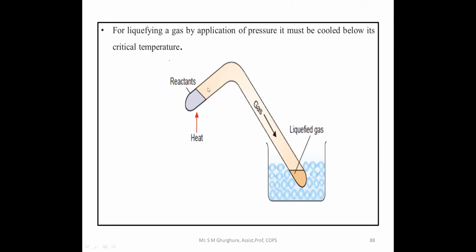And again, if those gas molecules pass from this point to here, then due to the ice and salt mixture, the vapors are converted into the liquid form. This is the apparatus which is used in Faraday's method. Here at the end we will collect the liquefied gas.